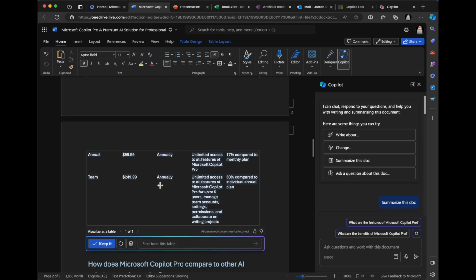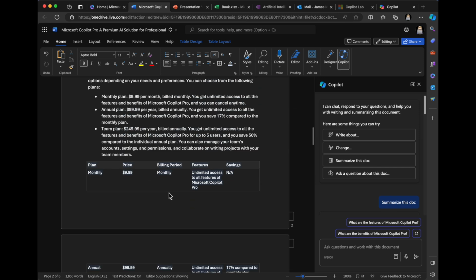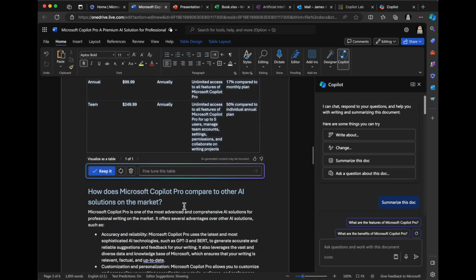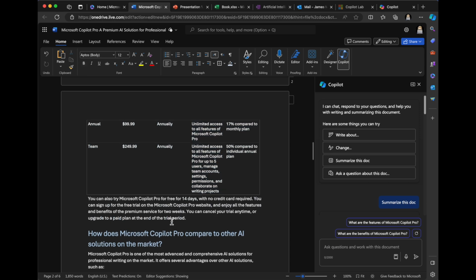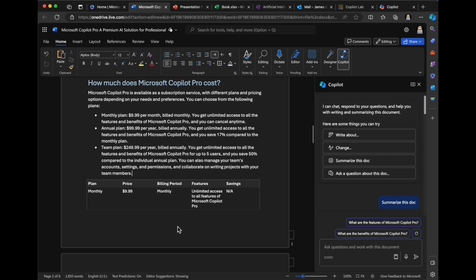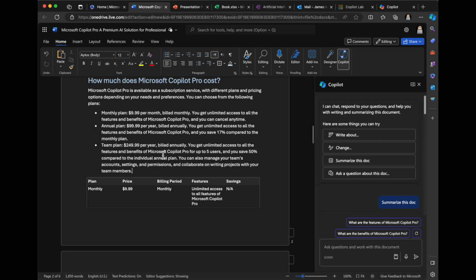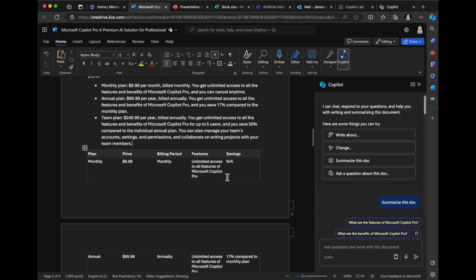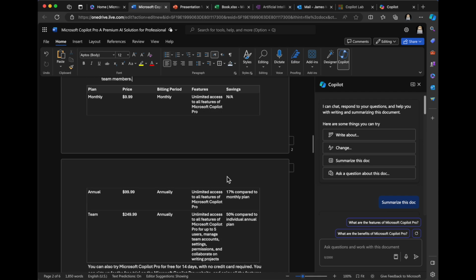Okay, all right, cool. So hey, that's great. It did create a table: plan, monthly, annual, team. So it created a great table of this incorrect information. Isn't that amazing? It added a visual. It did not get rid of this. It just created a visual for it. That is very, very interesting.